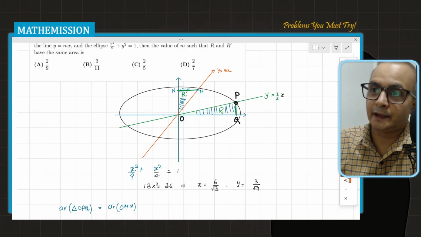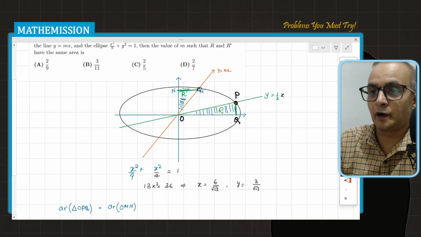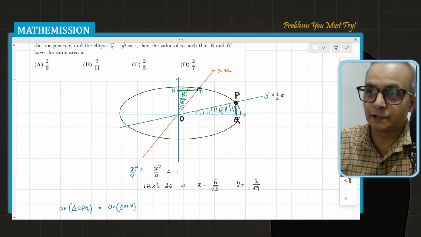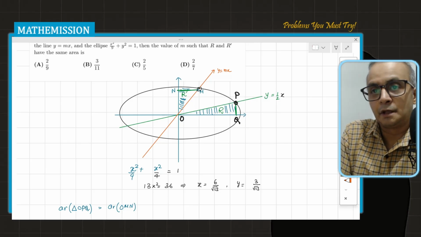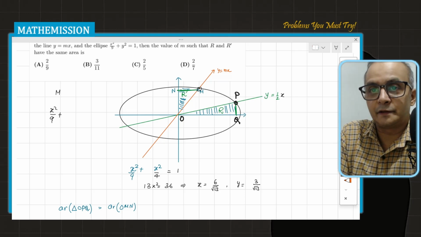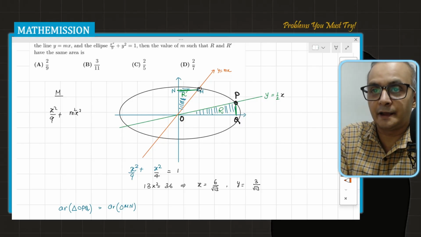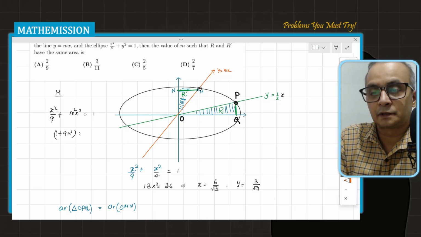So for OMN, again I have to evaluate this coordinate, that is M. For M, I'm going to substitute y is equal to mx in the ellipse equation. So x squared by 9, I'm discovering M here, and y is equal to mx, so m squared x squared is equal to 1. From there I can get 1 plus 9m squared, x squared is equal to 9.